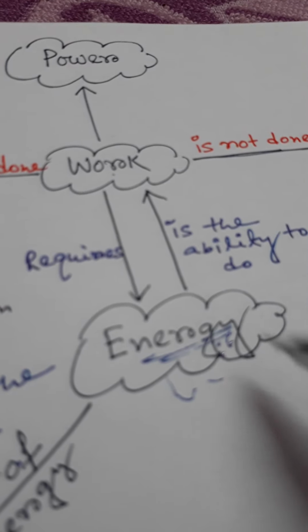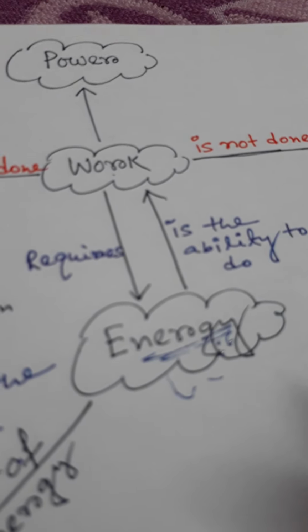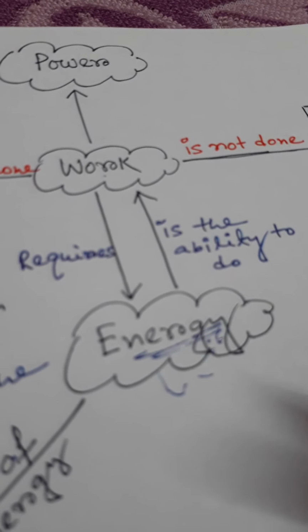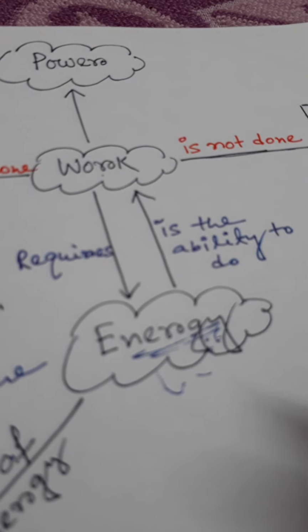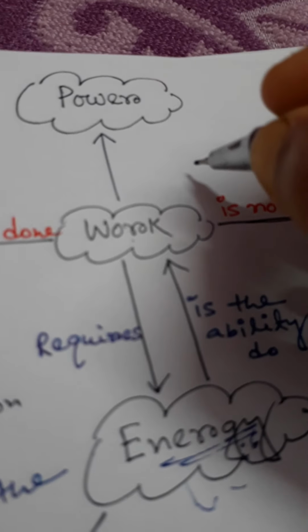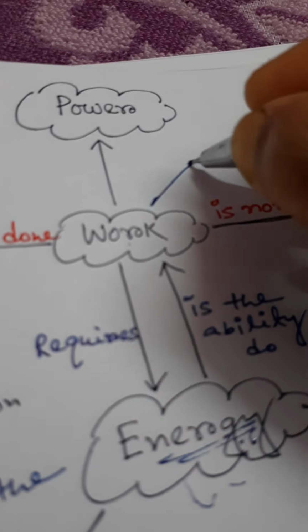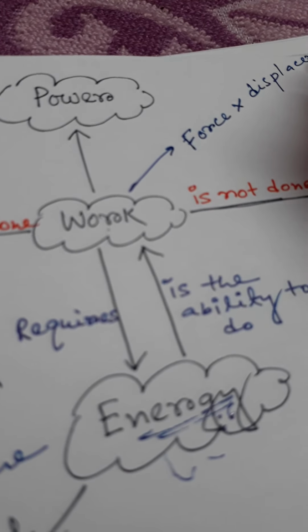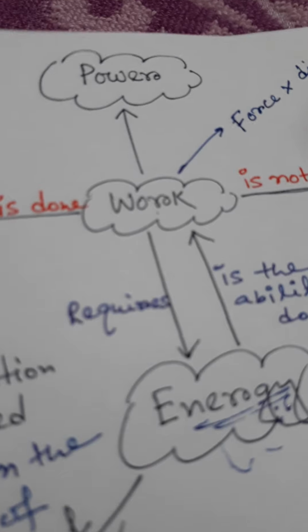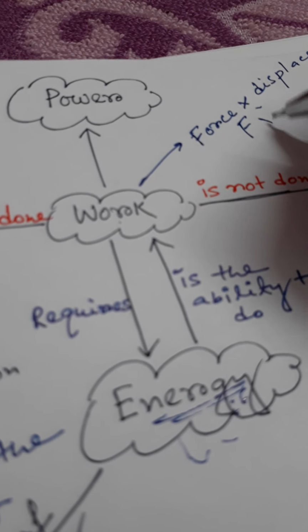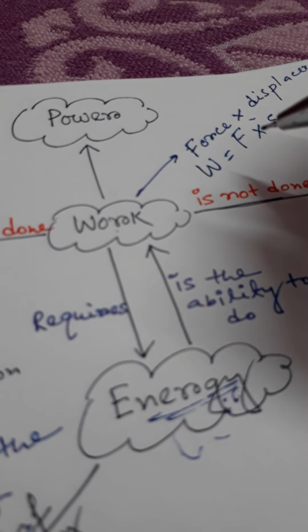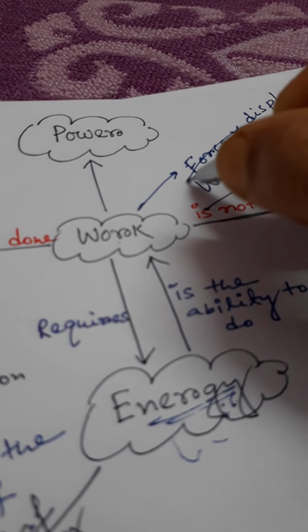We get energy from our food. Animals also get energy from their food. So energy has the same unit as work. What is the unit of work, or how to measure work? Work is force into displacement, so F into s, small s, and work is denoted by capital W. This is the expression of work done.